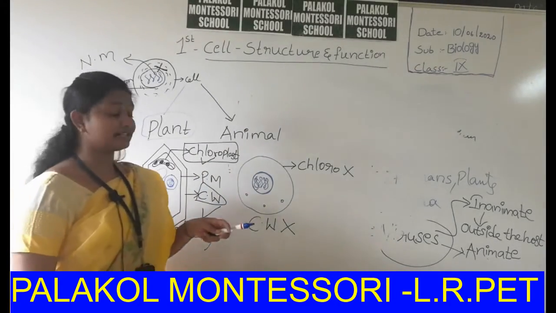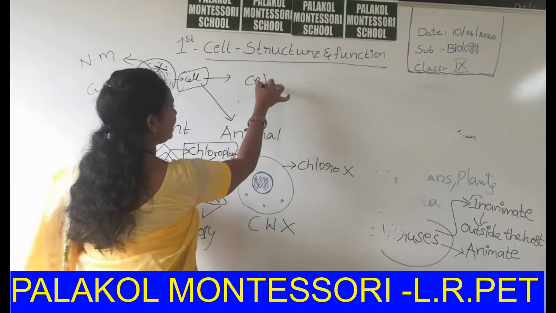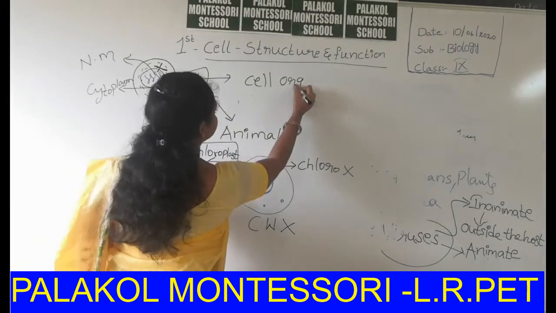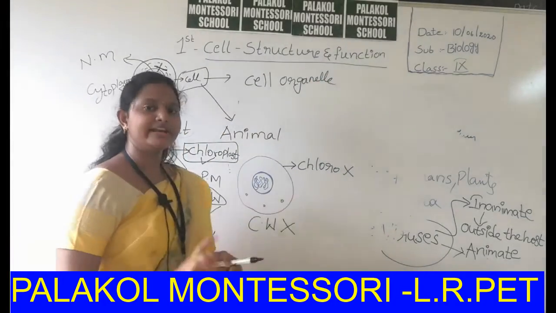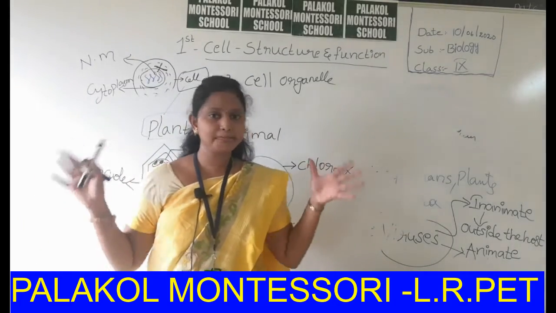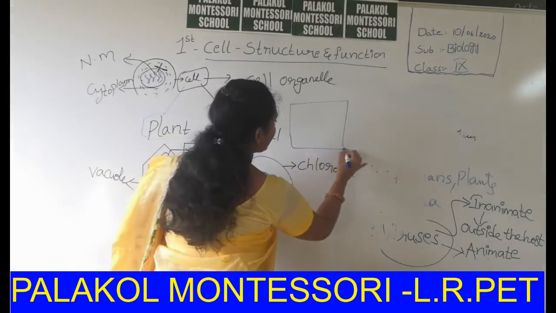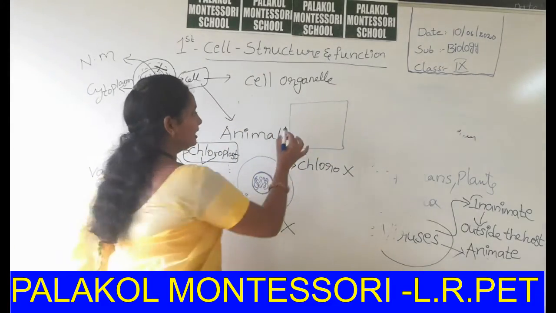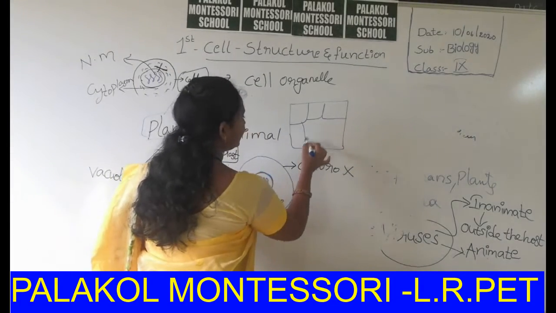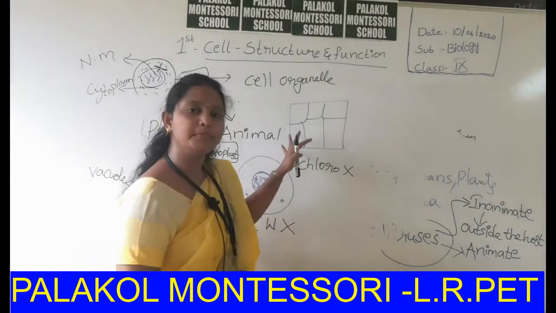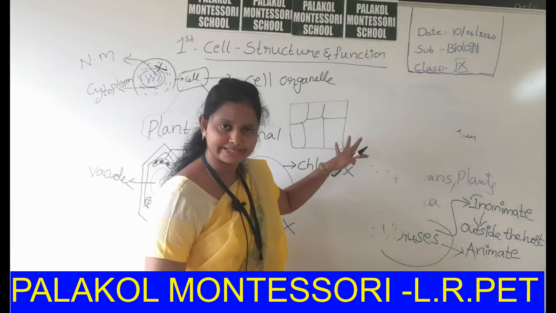What is the difference between cell and cell organelle? For example, take one building as a cell. In a building so many rooms are present, for example our school building, inside which so many classrooms are present.